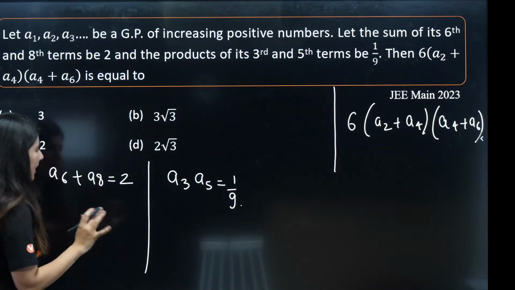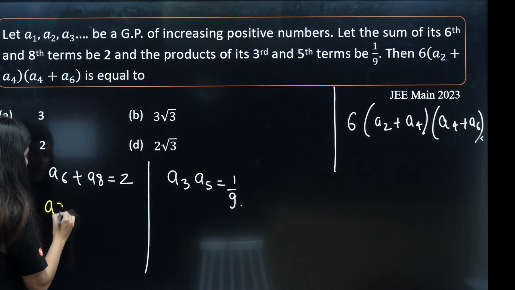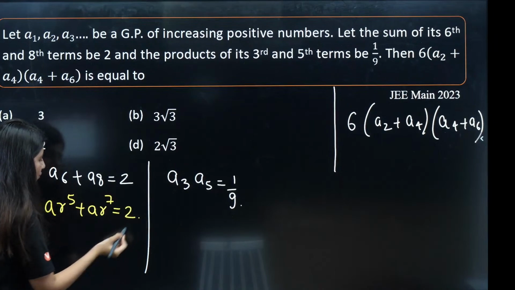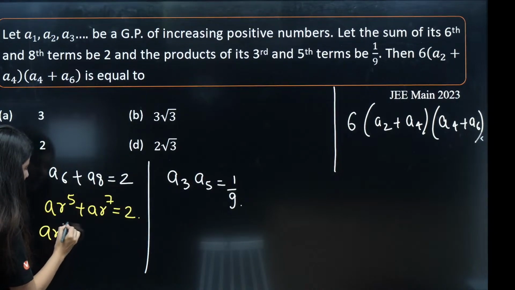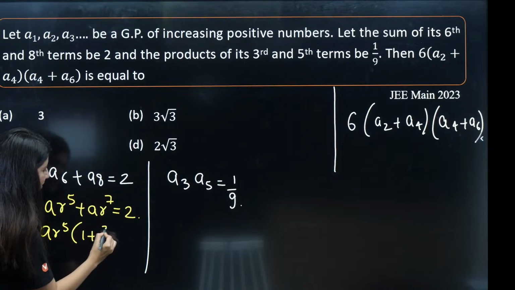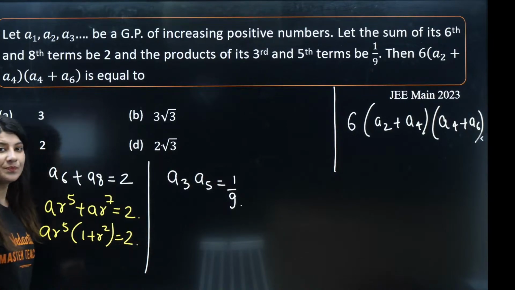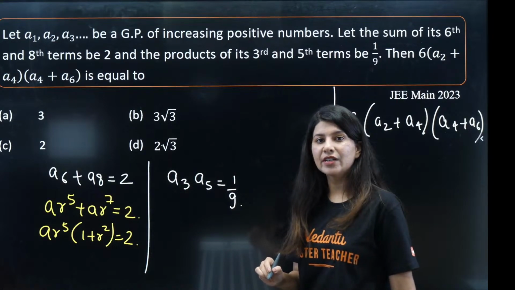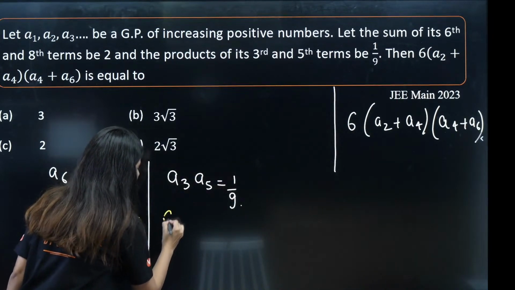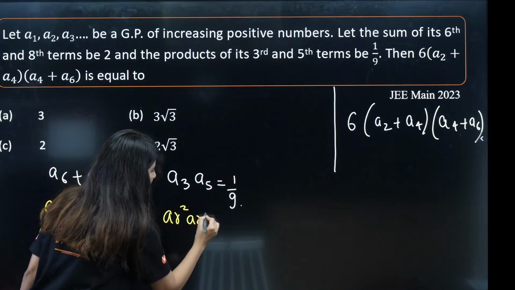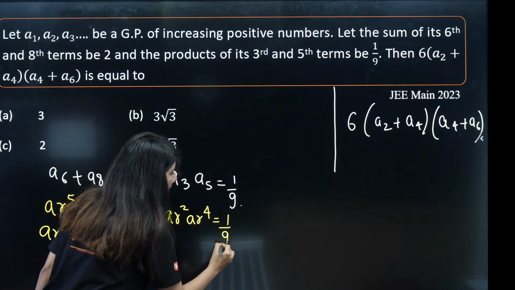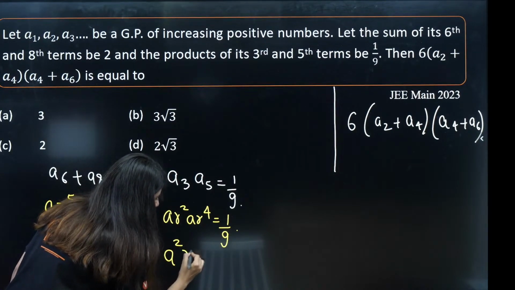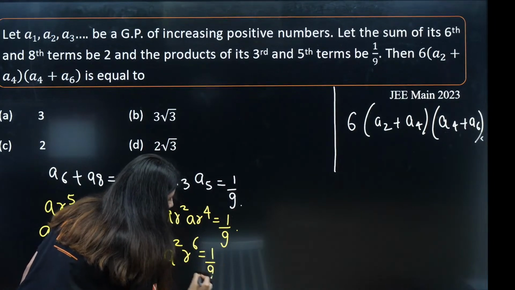A6 plus A8 is given as 2. What does that mean? AR power 5 plus AR power 7 is given as 2. Take something common. AR power 5, let's take common. 1 plus R square is given as 2. What about this? A3, A5 is given as 1 by 9. So this will become AR square times AR power 4, coming out as 1 by 9. So this will become A square R raised to power 6 is equal to 1 by 9.